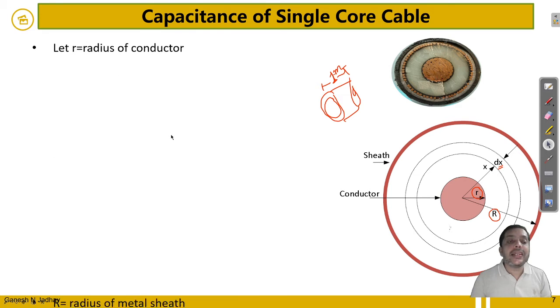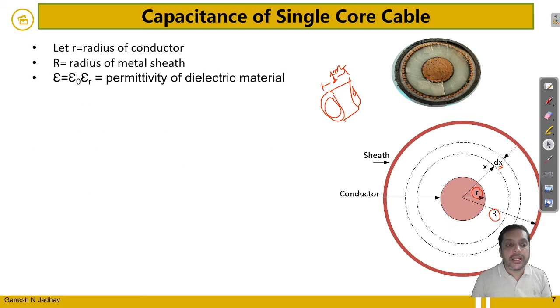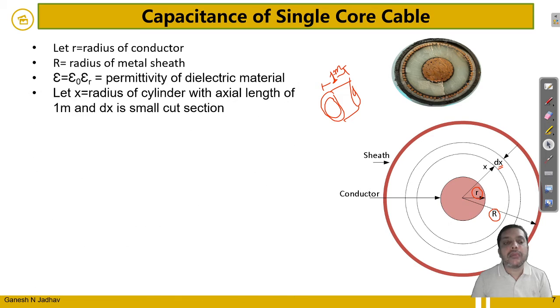So let r be the radius of the conductor, and capital R the radius of the metal sheath. Epsilon is equal to epsilon 0 into epsilon r, the permittivity of the dielectric material. Let x be the radius of the cylinder with an axial length of 1 meter, and dx is the small cut section into it. How to calculate the surface area?